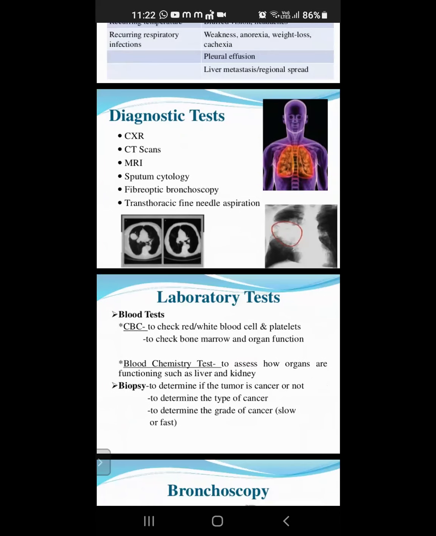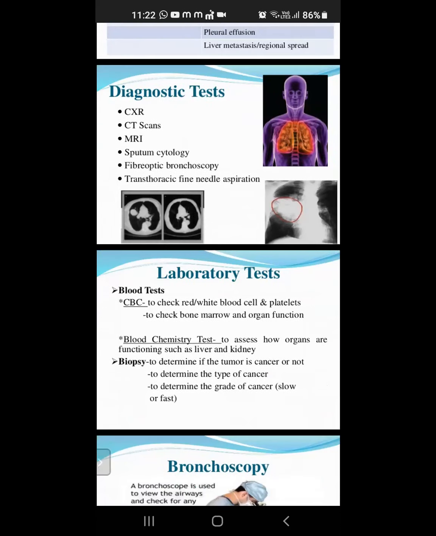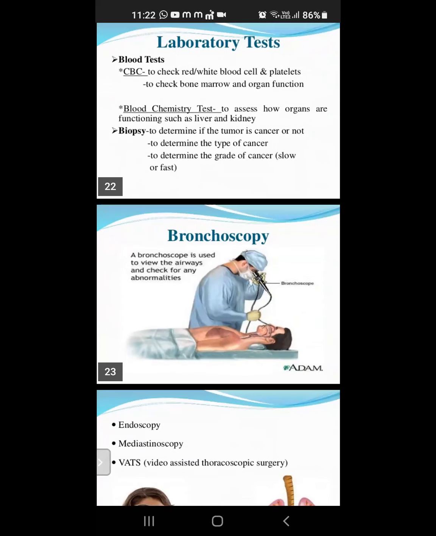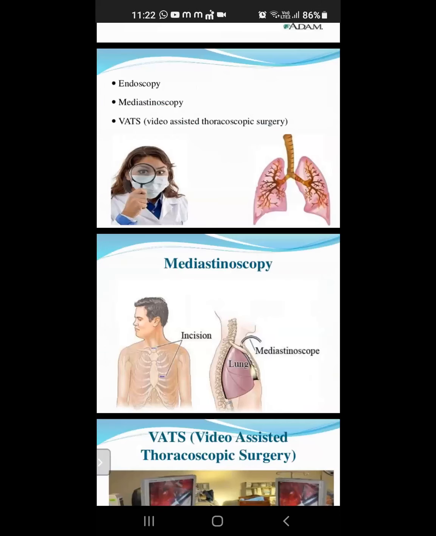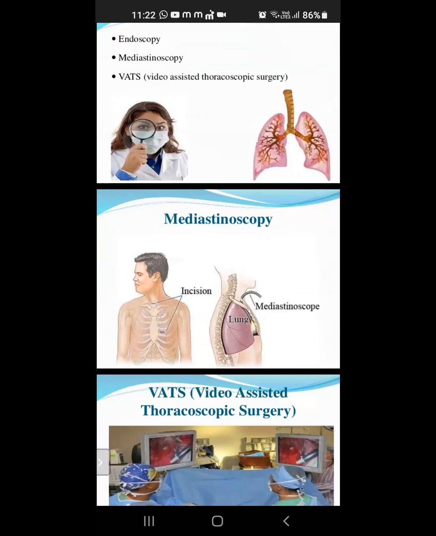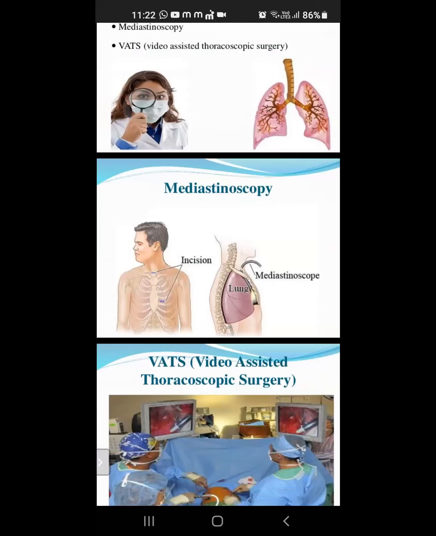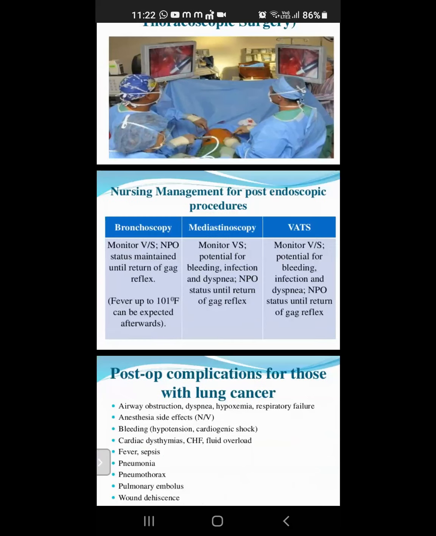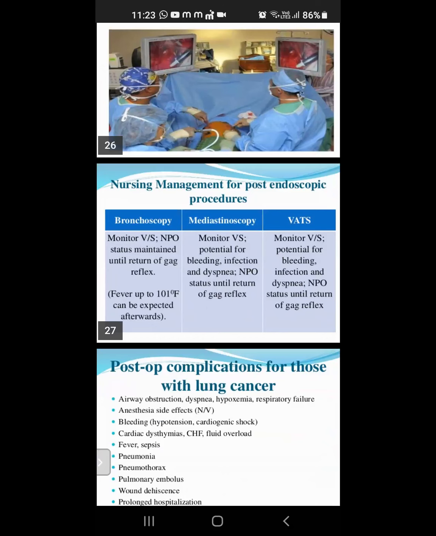Next, diagnosis: chest X-ray, CT scan, MRI, laboratory tests, biopsy, CBC, bronchoscopy, endoscopy, mediastinoscopy, and video-assisted thoracoscopic surgery. There are procedures to follow before and after endoscopy, bronchoscopy, and mediastinoscopy.